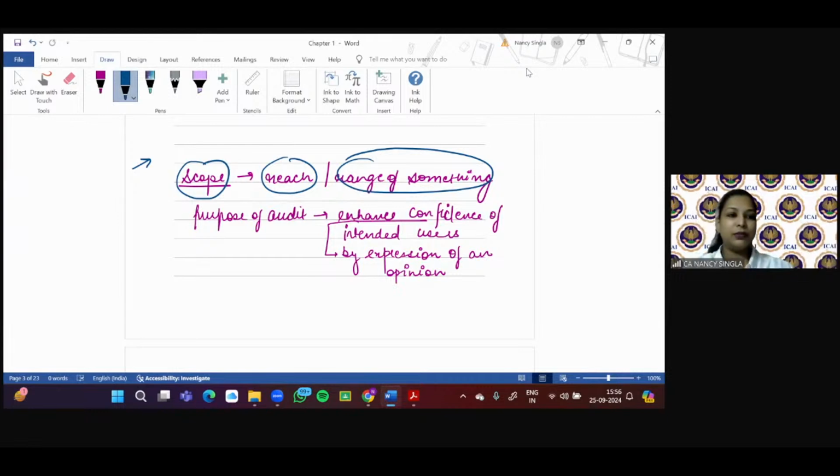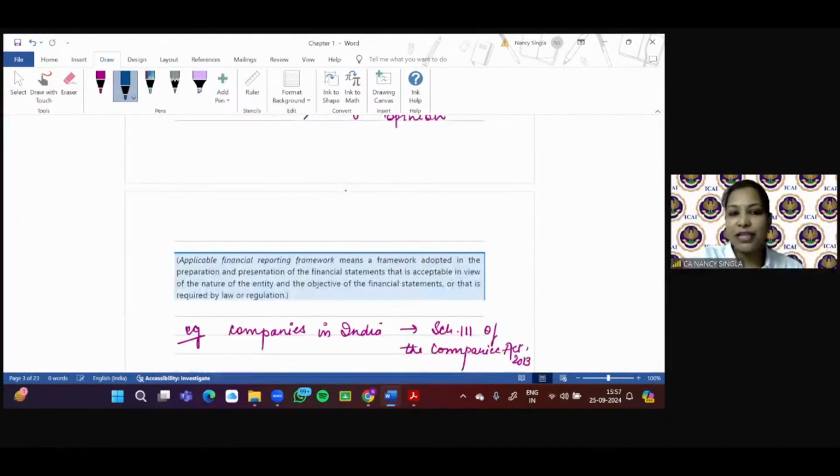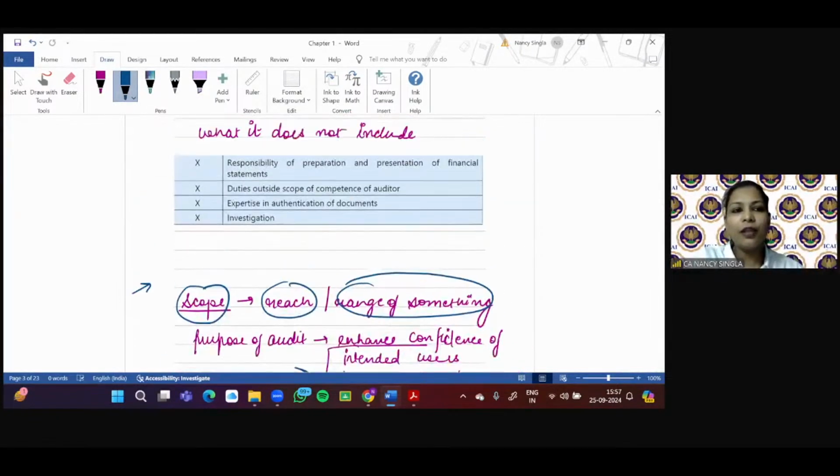So Liana is saying what it covers, which is absolutely correct, right? Just keep in mind what is the purpose of conducting the audit. It is to enhance the confidence of the intended users. How? By expressing an opinion. The auditor is not going to call each and every intended user and tell them whether the financial statements reflect a true and fair view. An opinion will be expressed, right? So what is the purpose? To enhance the confidence by expression of opinion, right?